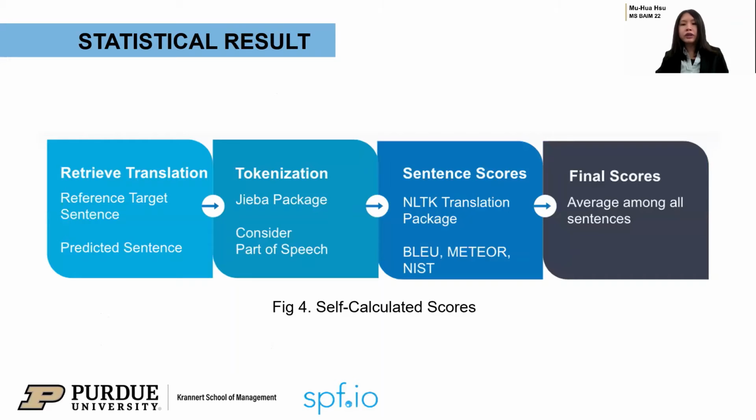Therefore, we find a way to calculate scores by ourselves. We first collected the sentences and tokenized the Chinese sentences with the jieba package from Python, and preserve the part of speech. Then we use an NLTK translation package to calculate the scores for each translated sentence and average scores among all sentences to get the final scores.